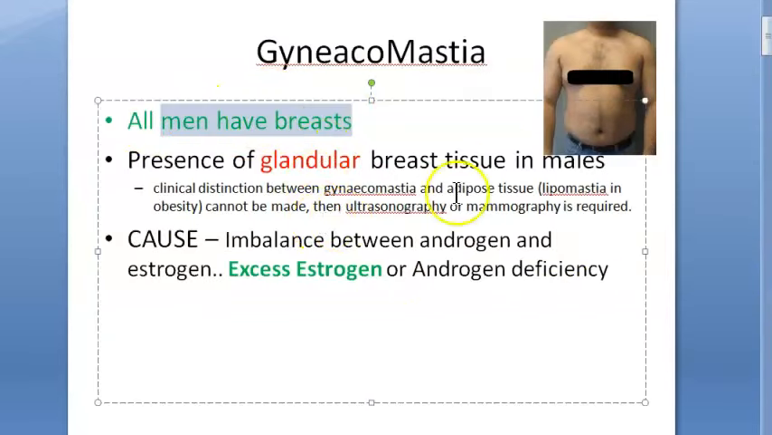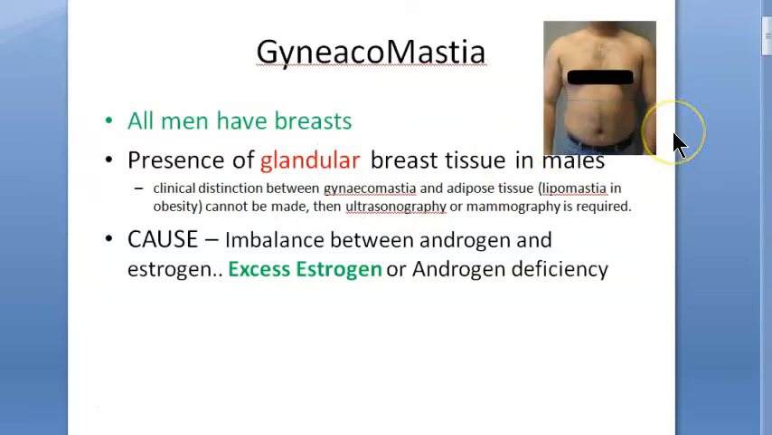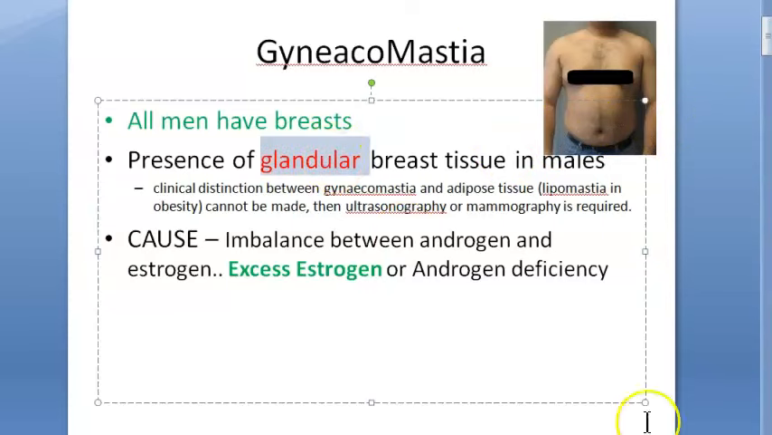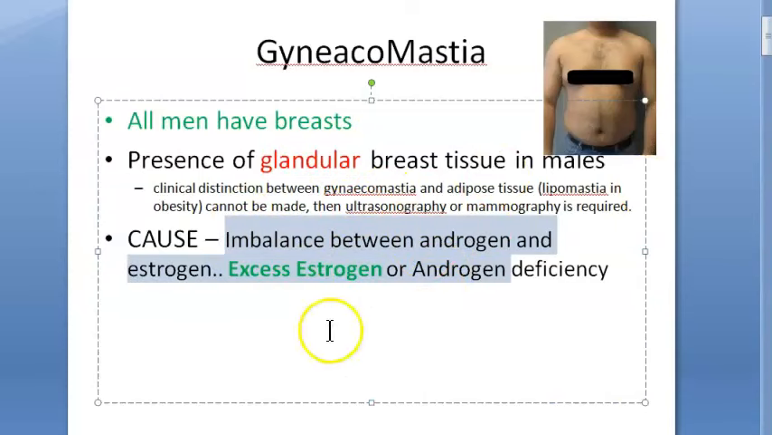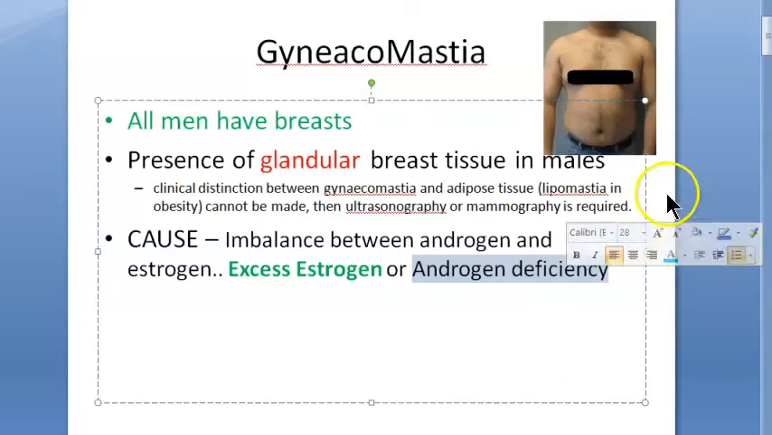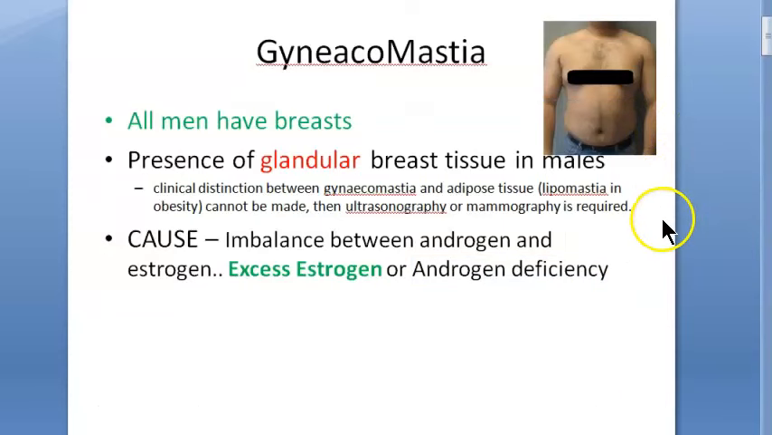So basically all men have breasts, remember, but if they have glandular breast, that is if they have glandular tissue in the breast, then it will become gynecomastia. If it is adipose containing, that is fat containing breast, then it will just become lipomastia, which you can see in obesity. But if it has glandular tissue, then it becomes gynecomastia. So why does this happen? The main cause you should understand is excess estrogen and androgen being less, so the imbalance. So the estrogen is taking over and causing this glandular tissue to develop in the breast.